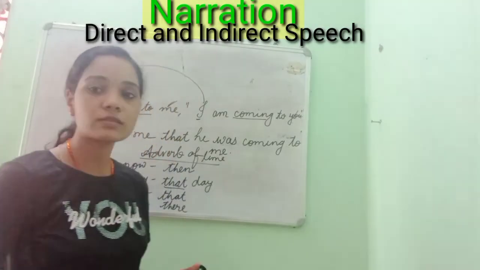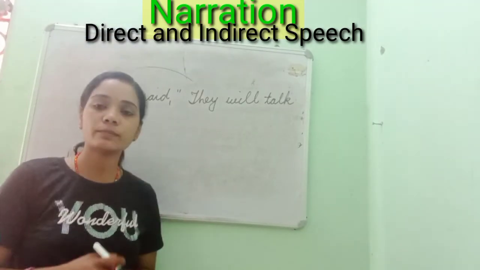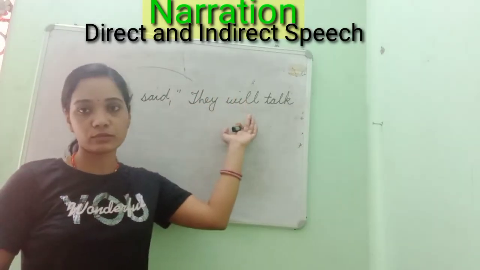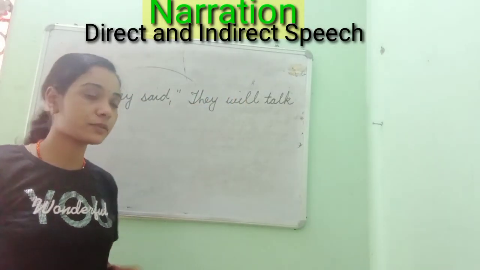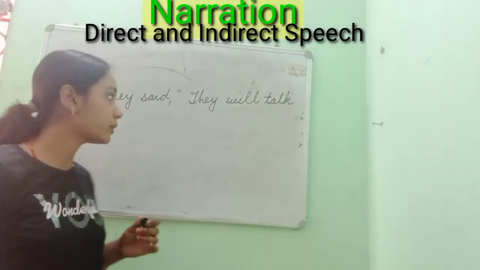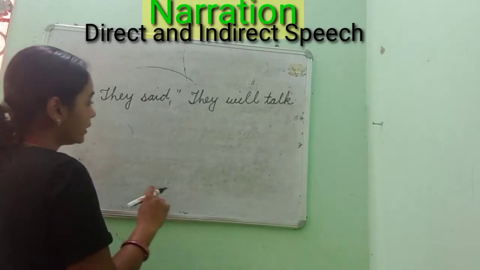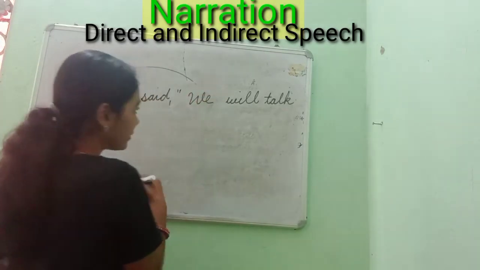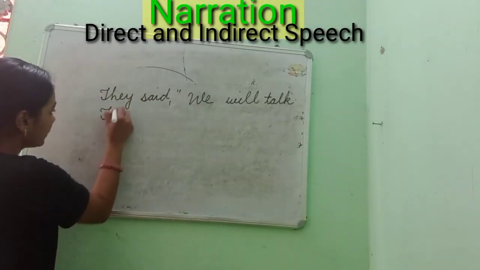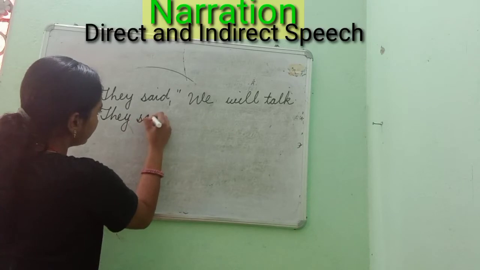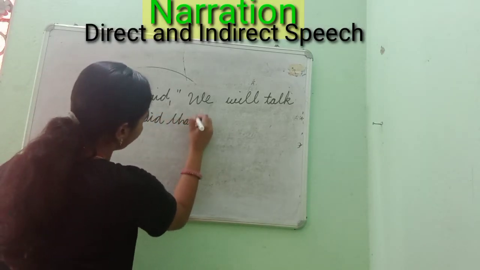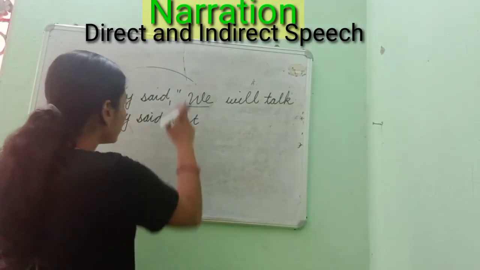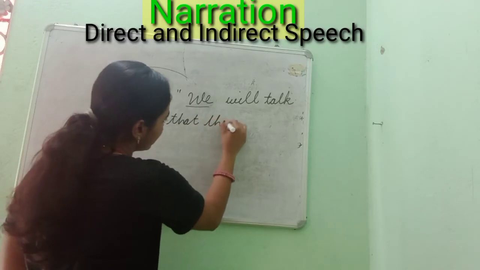There are some more examples I must give. We have discussed simple present and past. Now again, the reporting verb is in past and we have future tense. How will we change it into indirect speech? We must know this. One example I have taken: they said, "We will talk." So, they said that, and the comma and inverted commas will be removed. Now "we" is also first person, so it will be changed according to the subject. Here it will be "they."